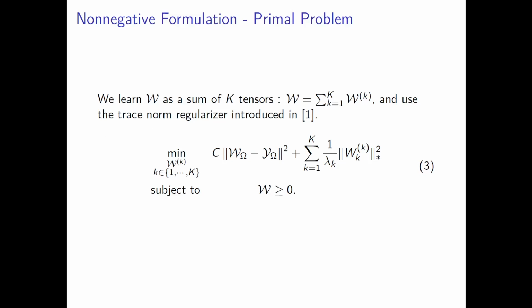Now we present our formulation. We want to learn W as a sum of k tensors, where k denotes the order of the tensor. We use the trace norm regularizer as R, which is introduced in an earlier work. In equation 3, note that W subscript k indicates the mode k unfolding of the tensor W.